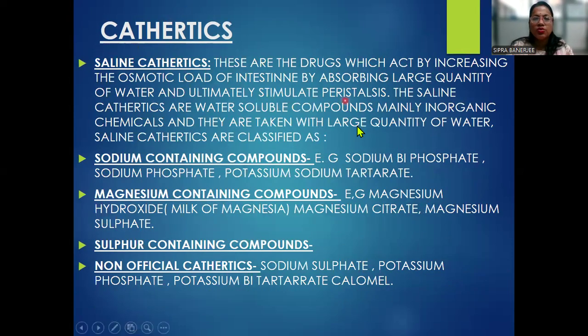Now there is another drug class, the saline cathartics. They are the drugs which act by retaining water in the intestine, absorbing a large quantity of water and stimulating the intestines. The saline cathartics are water-soluble compounds, mainly inorganic chemicals, and they take in a large quantity of water. Saline cathartics are also classified as sodium containing, magnesium containing, and sulfur containing compounds, as well as non-official cathartics like sodium sulfate, potassium phosphate, potassium bicarbonate, calamine, etc.